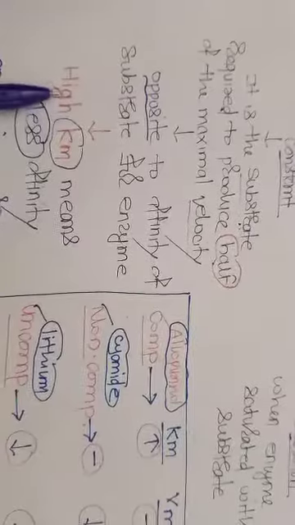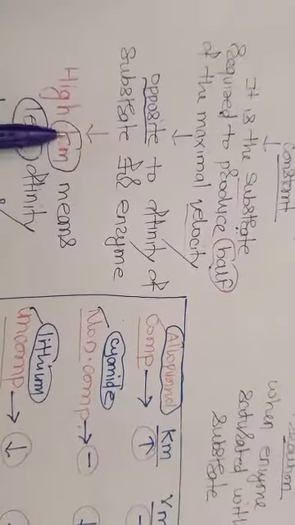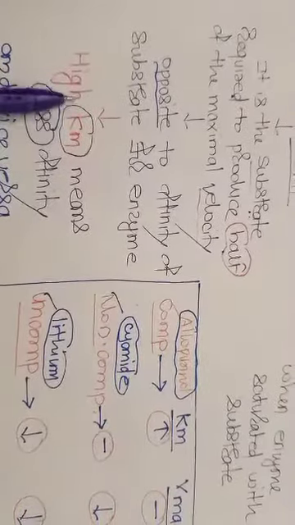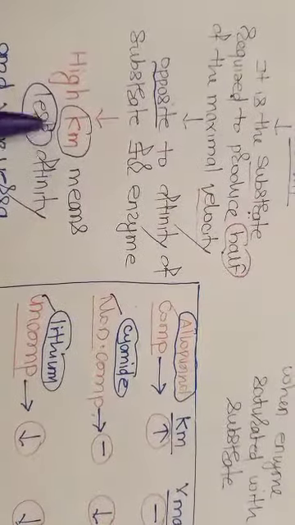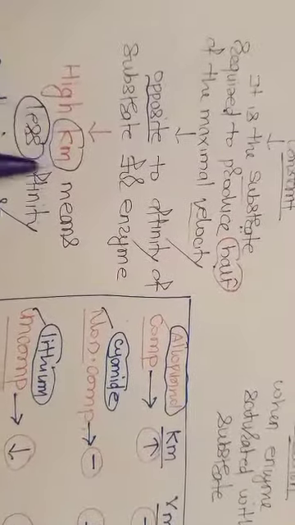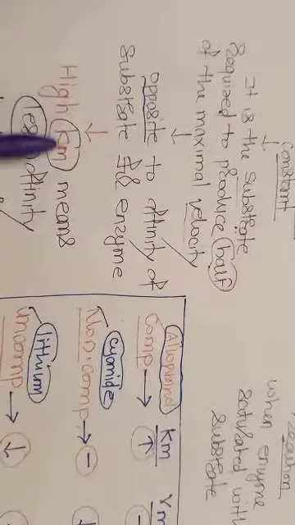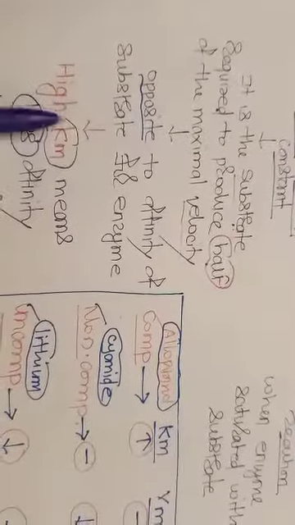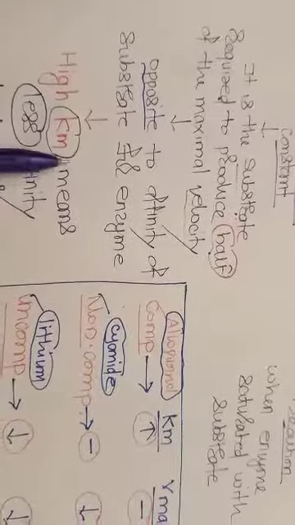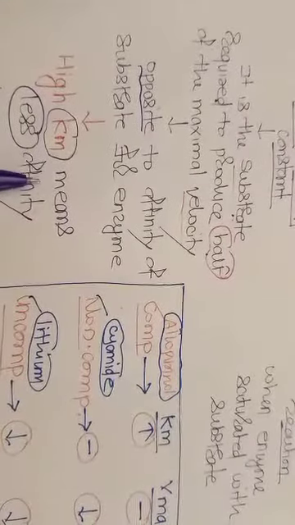So we can say that if there is a high Km, that means there is less affinity, and vice versa. If there is a high Km, that means less affinity. If low Km, there is more affinity. It is exactly opposite. When the affinity between substrate and enzyme is high, that means high affinity, low Km. High Km means less affinity.